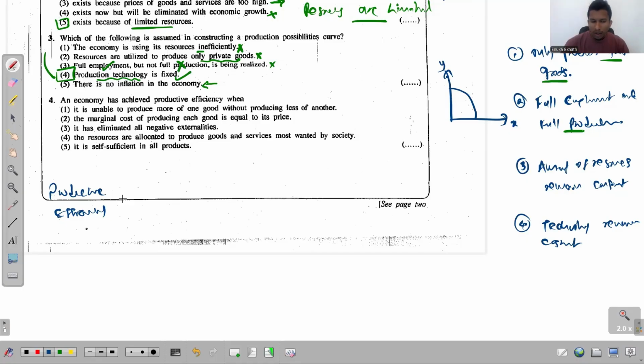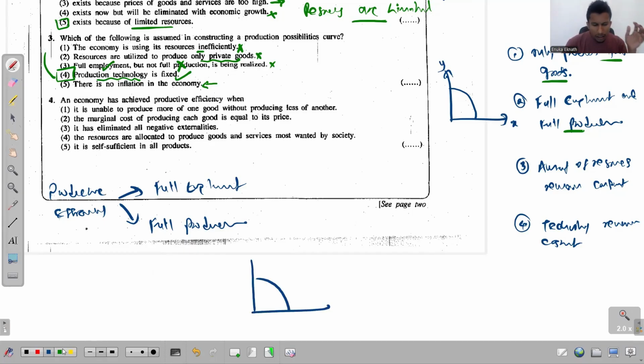Productive efficiency. So this is a situation where the economy has achieved both full employment and full production. If the economy has achieved both full employment and full production, we say that this economy has achieved productive efficiency. And what happens when the economy achieves productive efficiency? This economy will be operating at a point on the PPC.